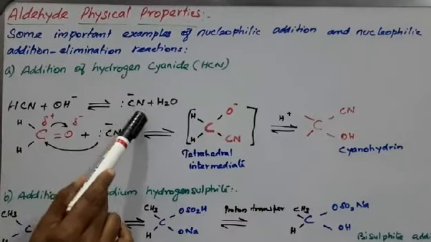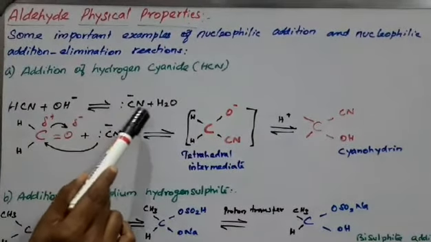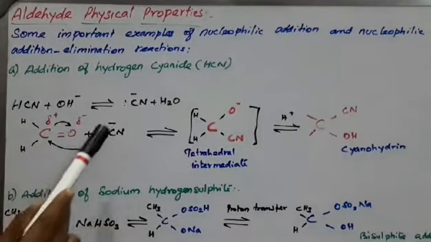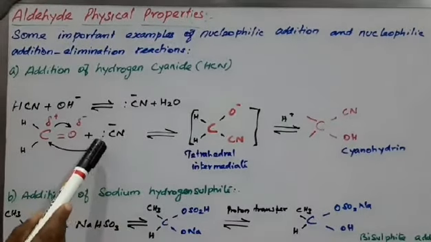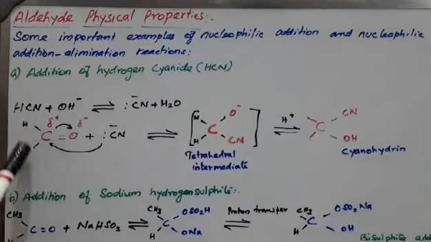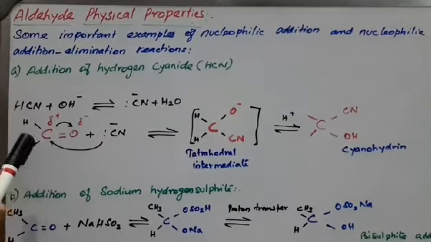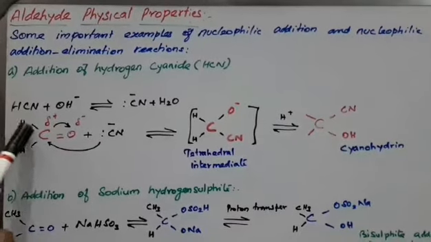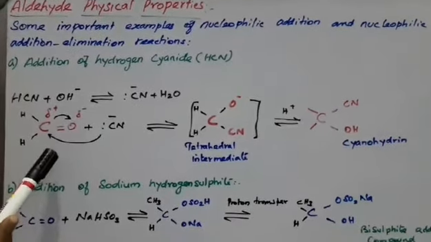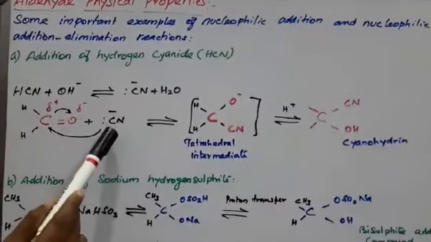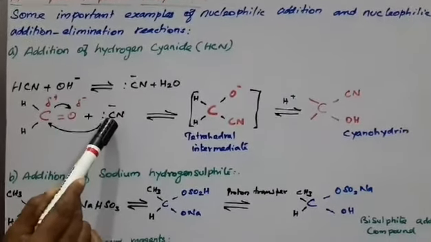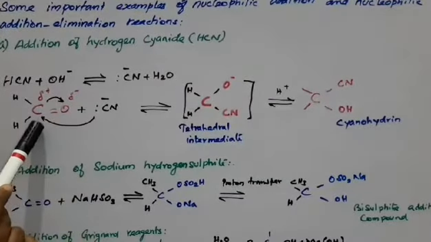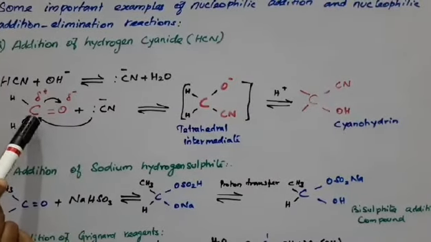Okay, cyanide, this is a nucleophile. After that it gives H2O also. Here, with this nucleophile, we have to take the carbonyl compound, maybe an aldehyde or a ketone. Here HCHO means formaldehyde. So, aldehyde. Now this cyanide is a nucleophile, so it directly attacks the electrophilic carbon